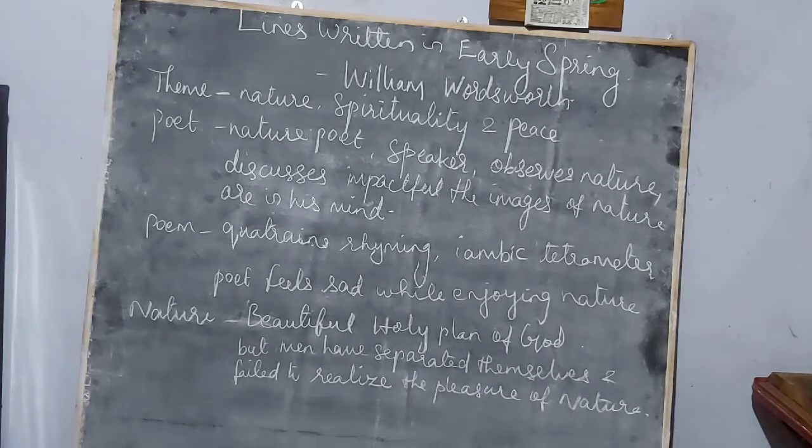At the same time, the poet feels sad. He is sitting in a grove. There are many trees, many plants, many shrubs, and everything has started to blossom because it is spring season, the beginning of the spring season. When there are a lot of things to enjoy, he gets a sad feeling. What is the sad feeling he gets? That is the thing he realized in this poem.